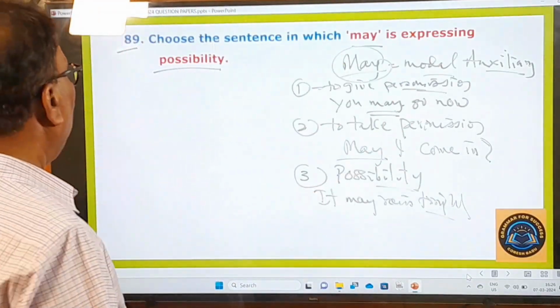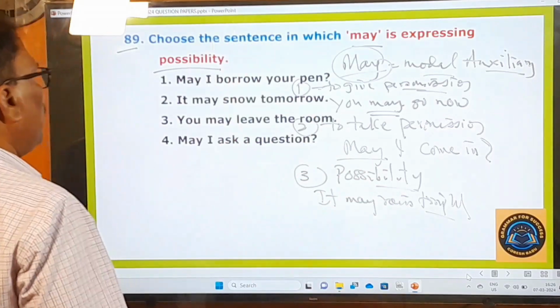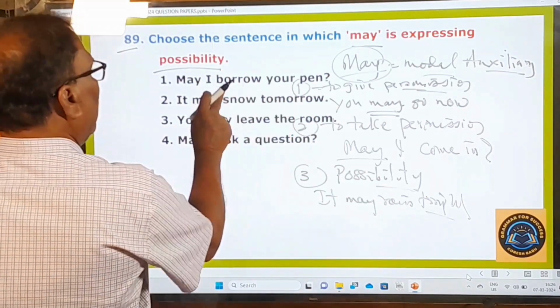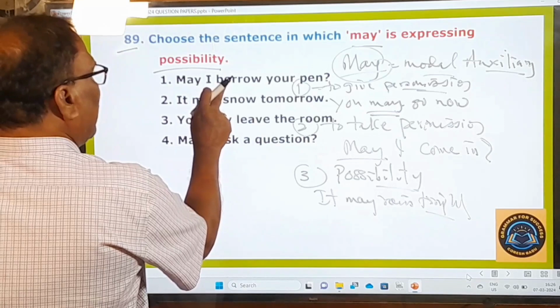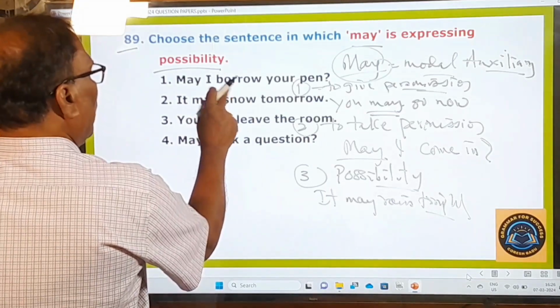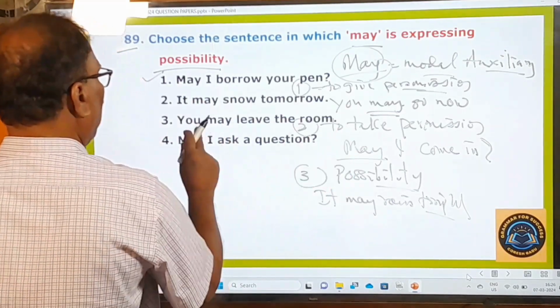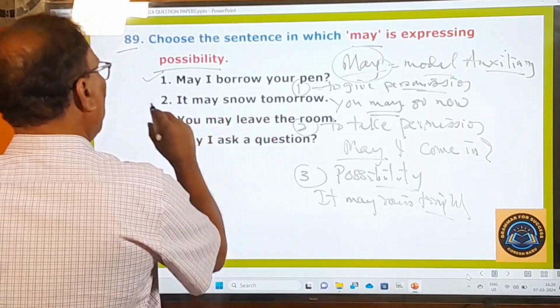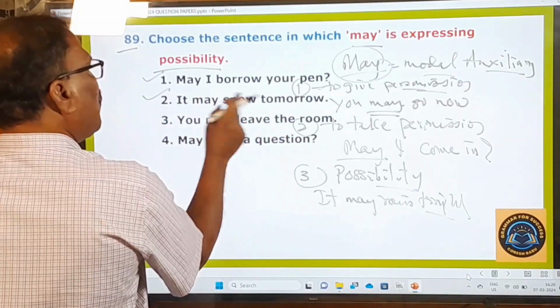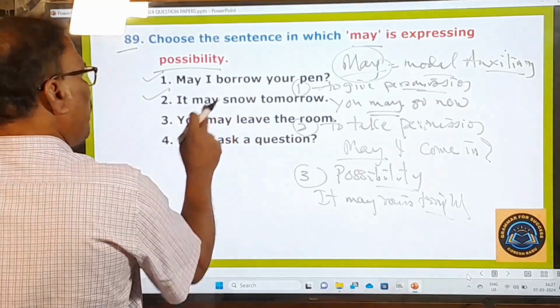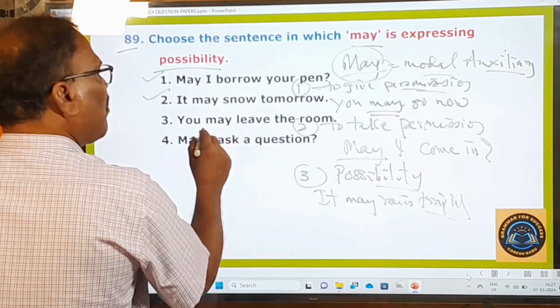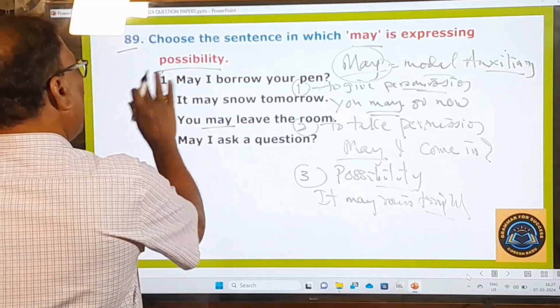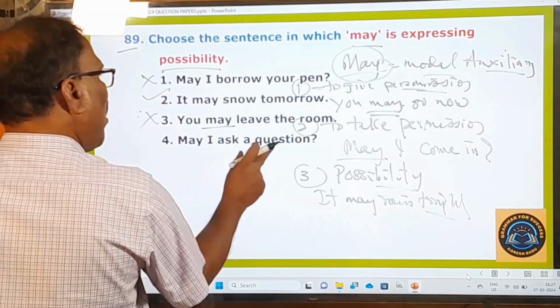And here, what is that sentence that indicates possibility? May I borrow your pen? It is asking, taking permission. It may snow tomorrow. It is the possibility. You may leave the room. You are giving permission. Okay, this is wrong. May I ask a question?